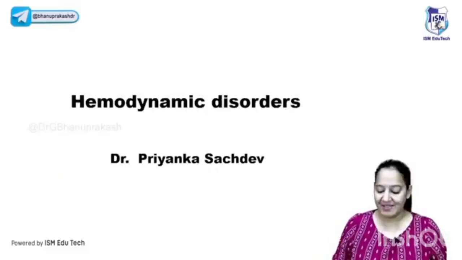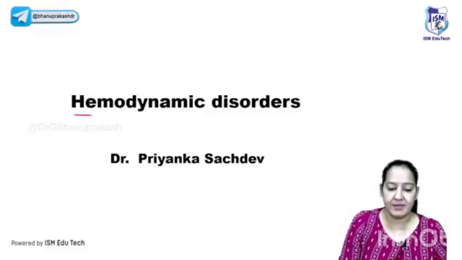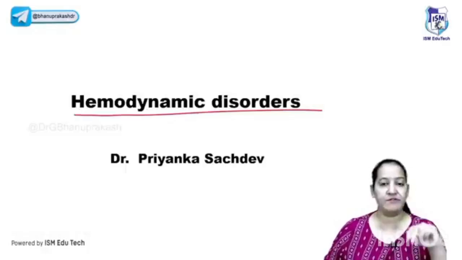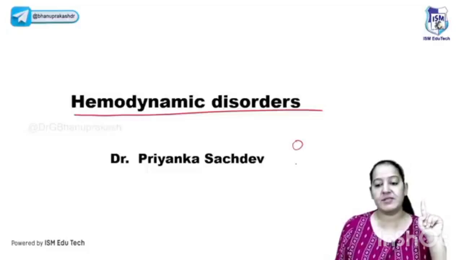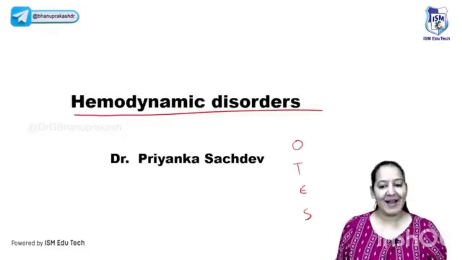Let's continue the session. Welcome to this session. So after the break, let's start with hemodynamic disorders. In the first session, we already completed general pathology: cell adaptation, cell injury, cell death, acute inflammation, and chronic inflammation. Now I'm starting with hemodynamic disorders. Here I would like to discuss 4 disorders: edema, thrombosis, embolism and shock, in detail. After that we will move on to the next chapter quickly.